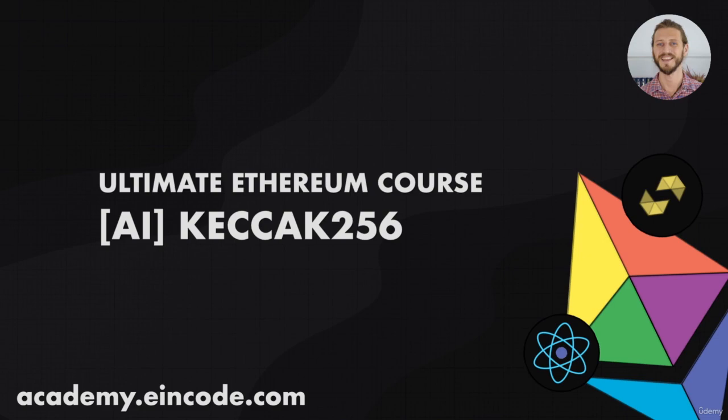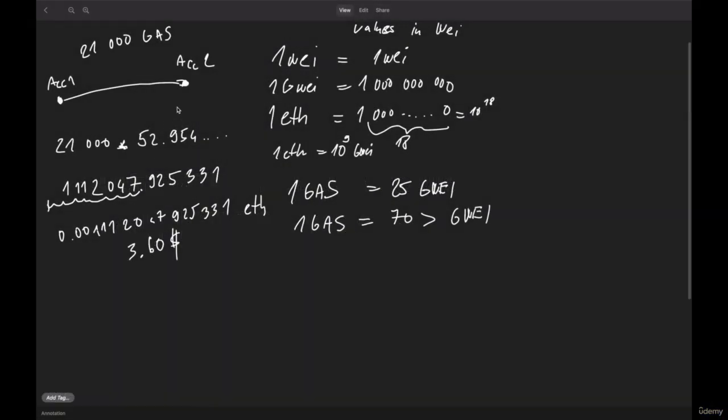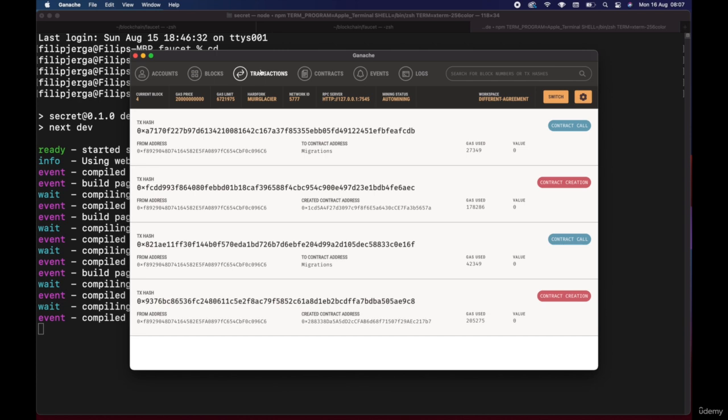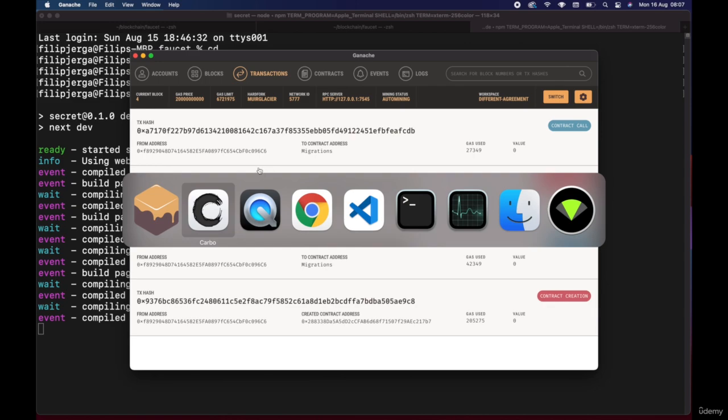In the last lecture, we talked about the gas fees in transactions, the gas you need to pay when you are making a transaction. In this lecture, I'll continue with some additional stuff, especially about creating transactions. Why, when we are running truffle migrate, are we not just deploying the contract, but also calling the contract here? All right, let's start, and let me recapitulate a little from the previous lecture.